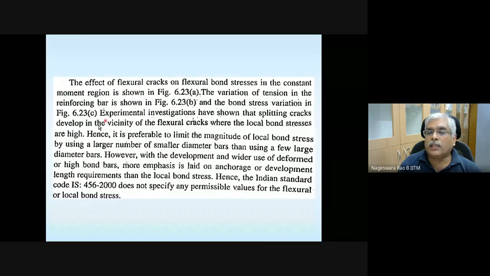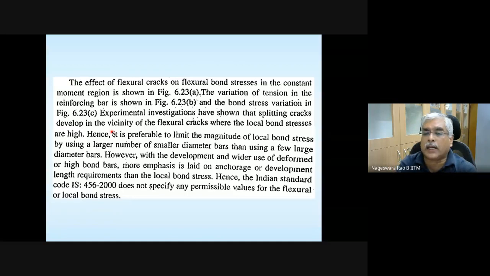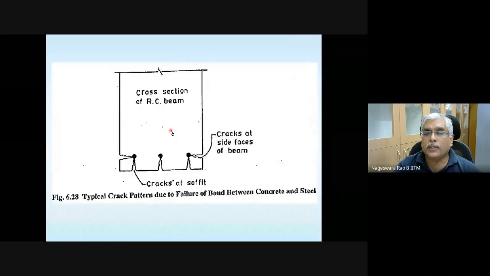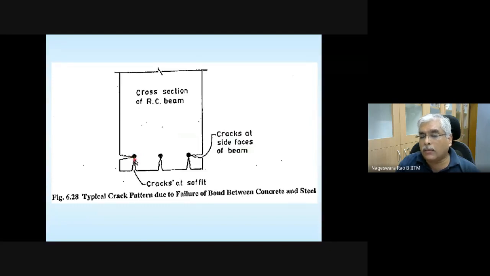Let's skip this one. Experimental investigations have shown that splitting cracks develop in the vicinity of flexural cracks where local bond stresses are high. So this you need to keep in mind. Wherever local bond stresses are high, in the vicinity of flexural cracks, splitting cracks are going to be developed. Splitting cracks, in the sense, I will show you a figure, then you will get an idea. Something like this. Cracks surrounding the rebar.